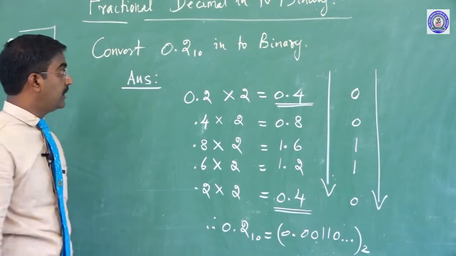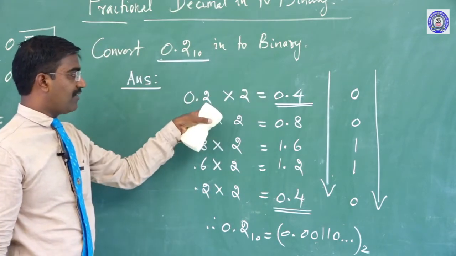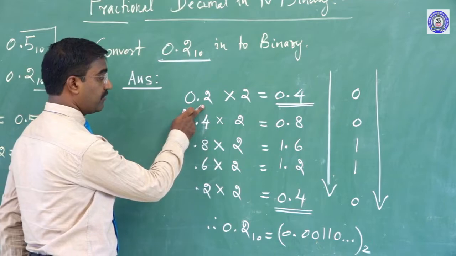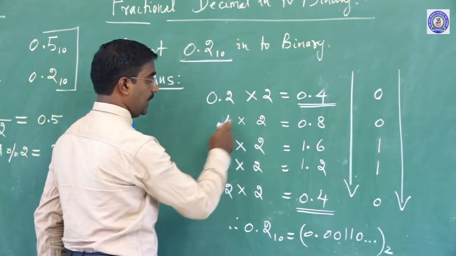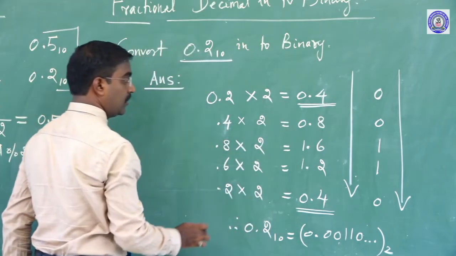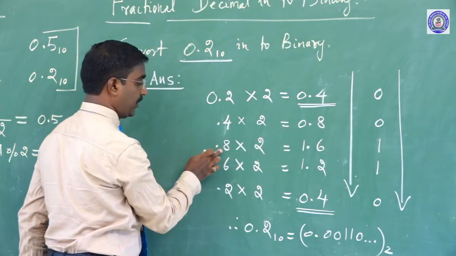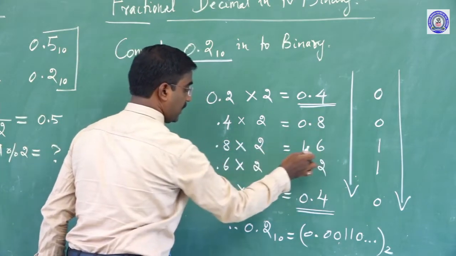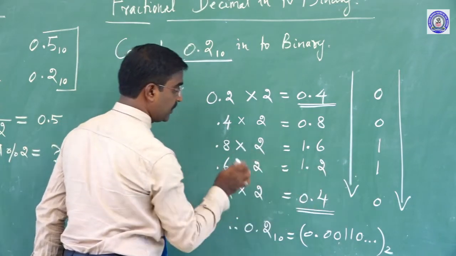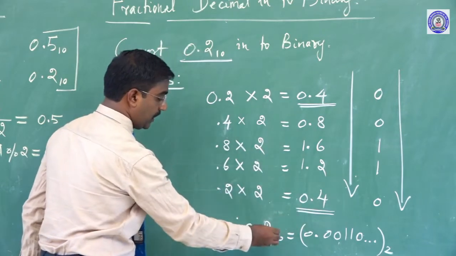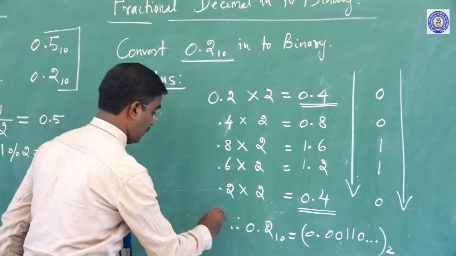Again I will repeat. The given sum is 0.2 base 10 into binary. This decimal fractional value, first we multiply by 2, equal to 0.4. The 0 goes on the right-hand side. 0.4 times 2 is 0.8, 0 goes there. 0.8 times 2 is 1.6, 1 goes there. 0.6 times 2 is 1.2, 1 goes there. 0.2 times 2 is 0.4, so it repeats again. That is why the process is continuous. So this is the final answer for this question.